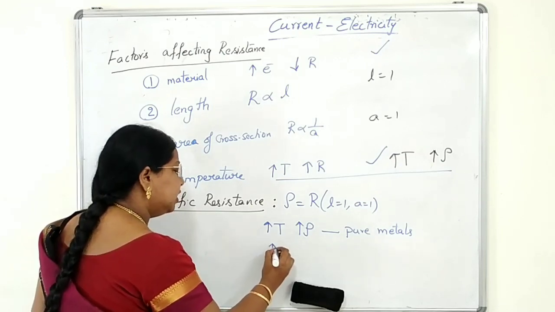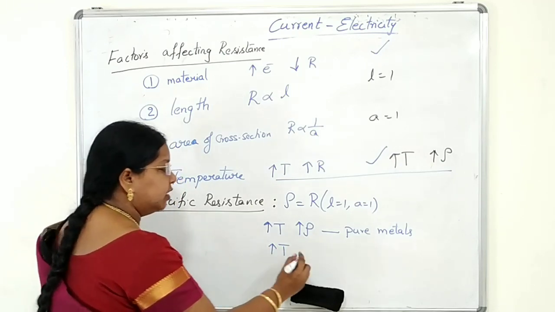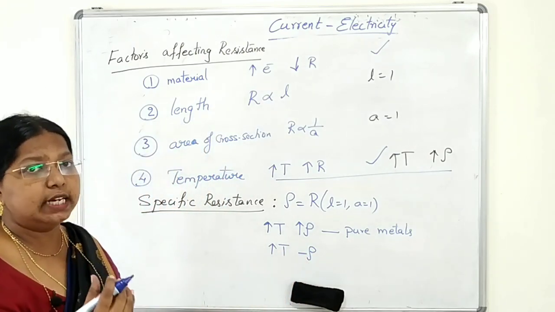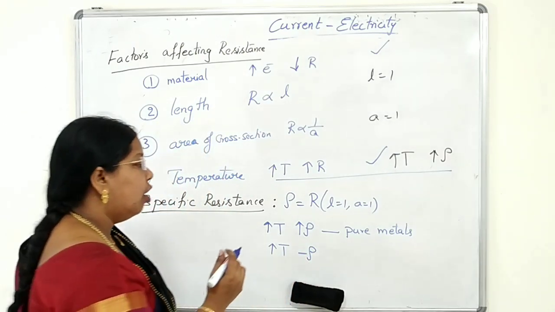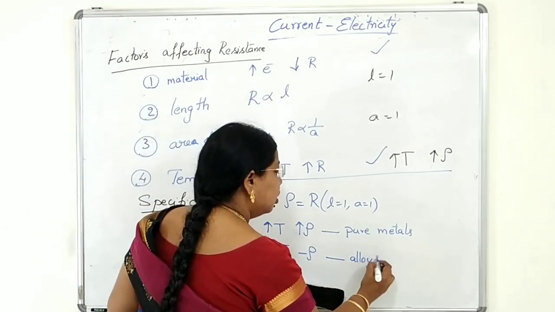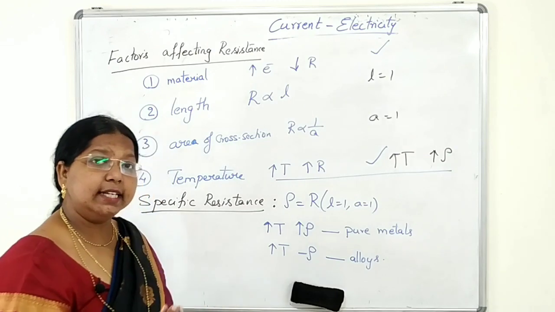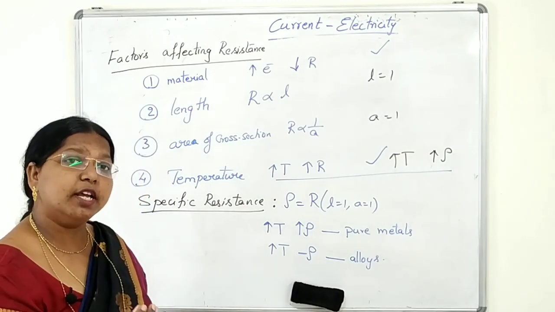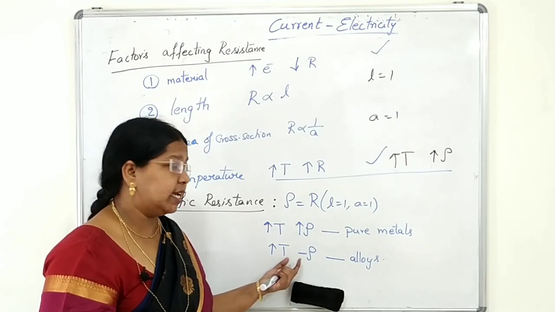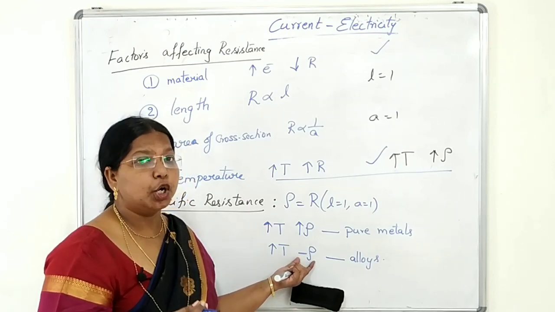When temperature is increasing, there is no change. The specific resistance, or the resistance, remains constant for some alloys like Constantan, manganese, Eureka or German silver. All these are examples where temperature increases and specific resistance remains constant.